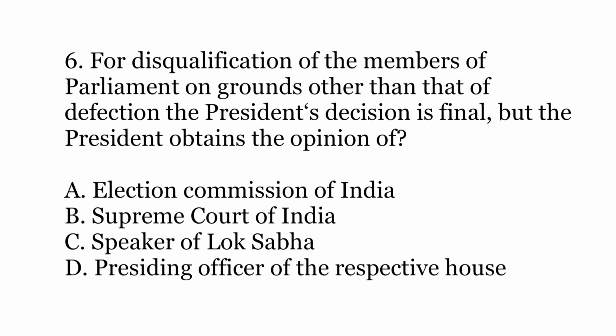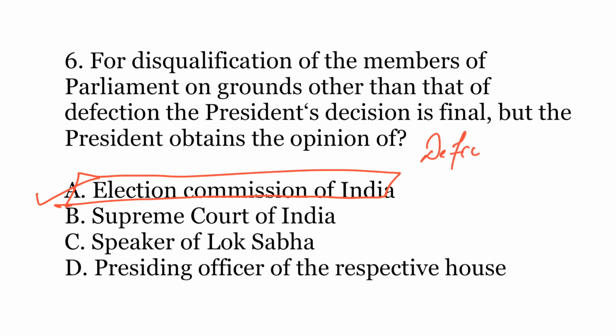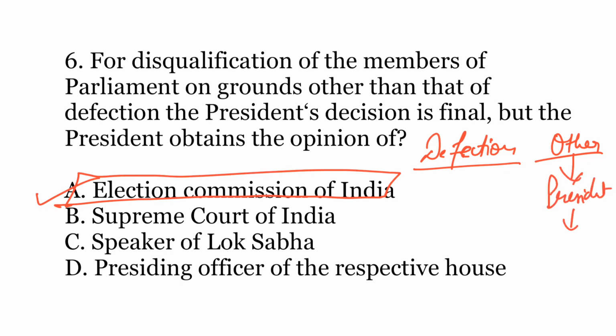The correct answer is A, Election Commission of India. So a member of Parliament may be disqualified on 2 types of grounds. One is on the grounds of defection, that is if he has defected with his or her party. Second is on any other ground. So if a member is to be disqualified on any other ground, that is done by the President of India after consulting the Election Commission of India. However, if a member is to be disqualified on the ground of defection, then the presiding officer of the respective house takes that particular decision.